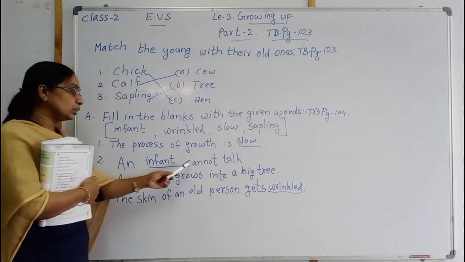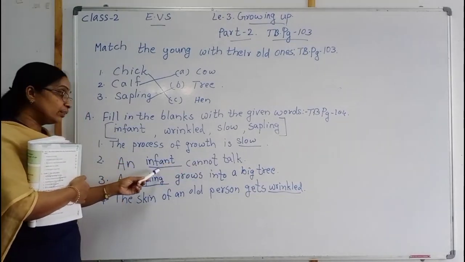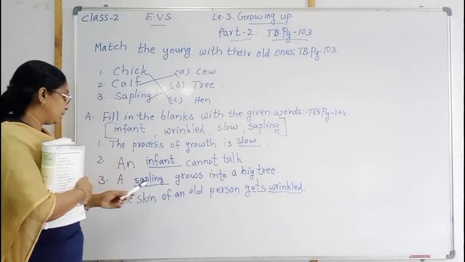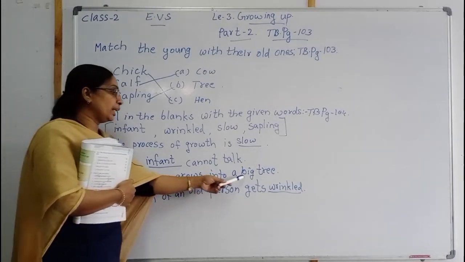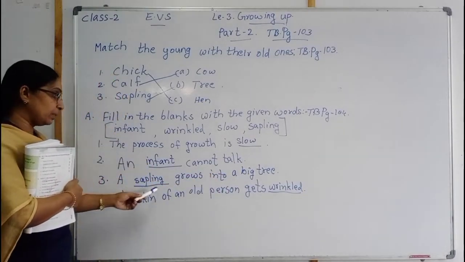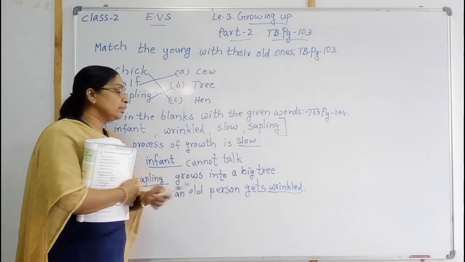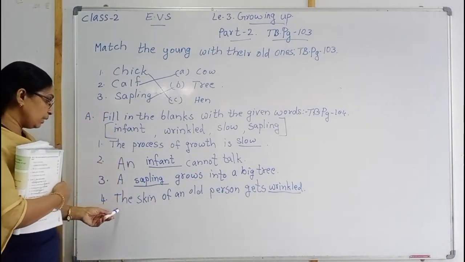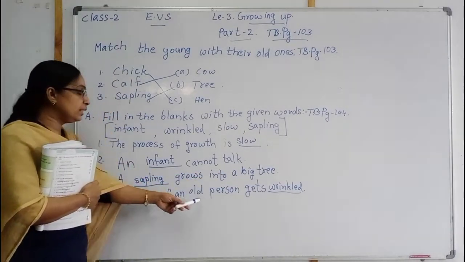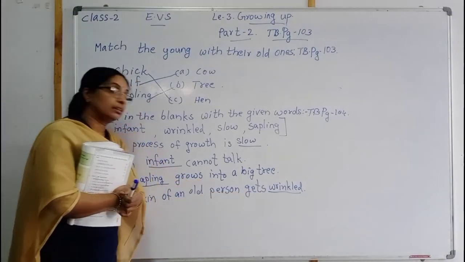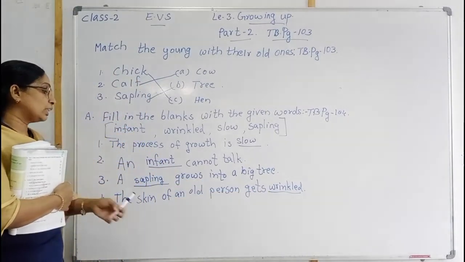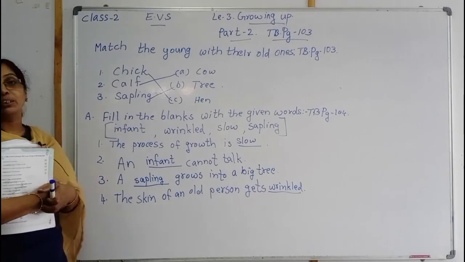And dash cannot talk, an infant cannot talk. A dash grows into a big tree. A sapling grows into a big tree. Last one. The skin of an old person gets dash, wrinkled. The skin of an old person gets wrinkled. Okay children.